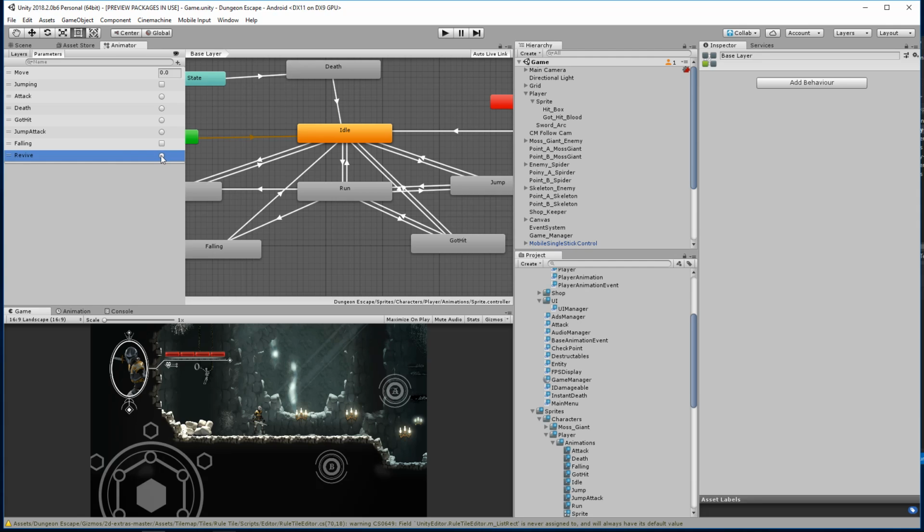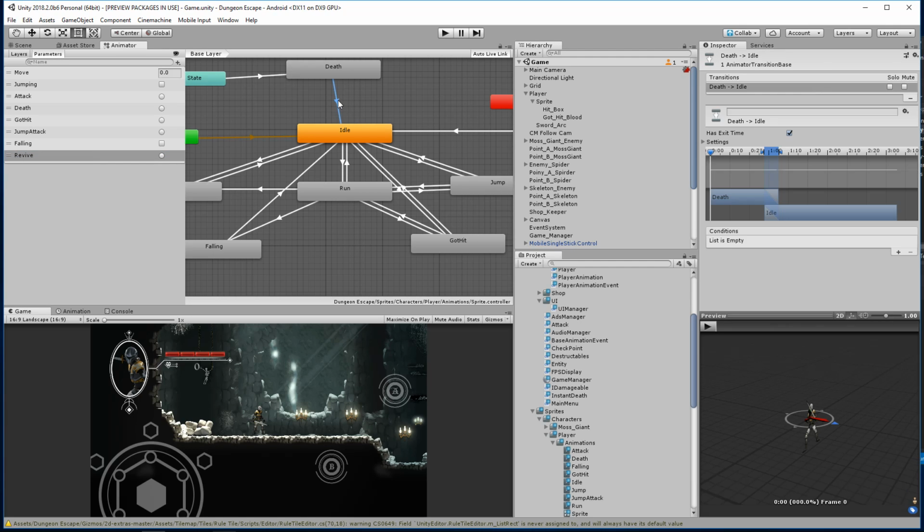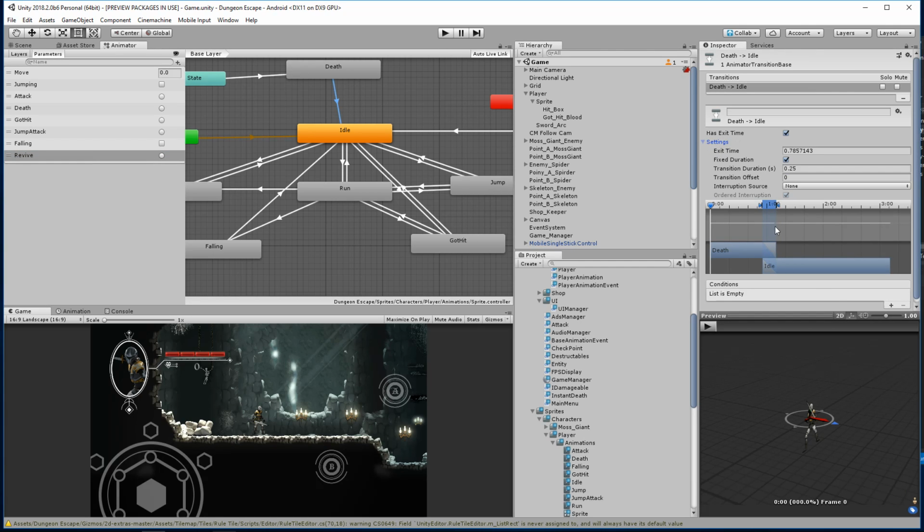All right, so here is the revive. When do we trigger revive? We trigger it if we set it. So we have no duration. We want fixed duration percentage to be 0. And when do we go from death to idle? We do it when we trigger revive. And that's all we had to do.